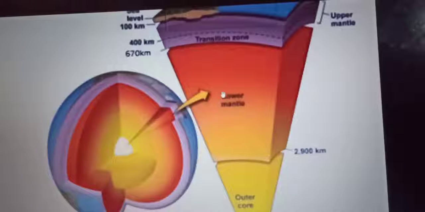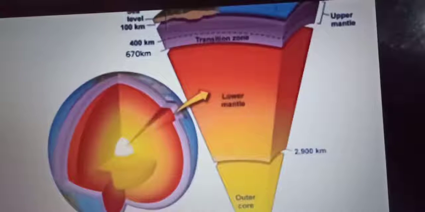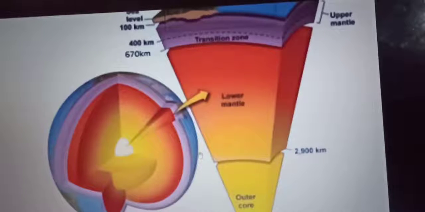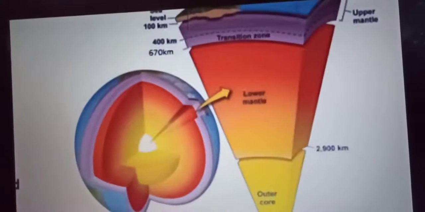According to the research and the investigations of the modern scientists, the rate of the increase of the temperature is about 32 degrees Celsius per 100 kilometer. It means that if we go down into the interior of the earth, after every 100 kilometer, the temperature increases about 32 degrees Celsius. Then the rate of the increase of the temperature is about 2 degrees Celsius per 300 kilometer, and after that the temperature increases at the rate of 1 degree Celsius per kilometer.